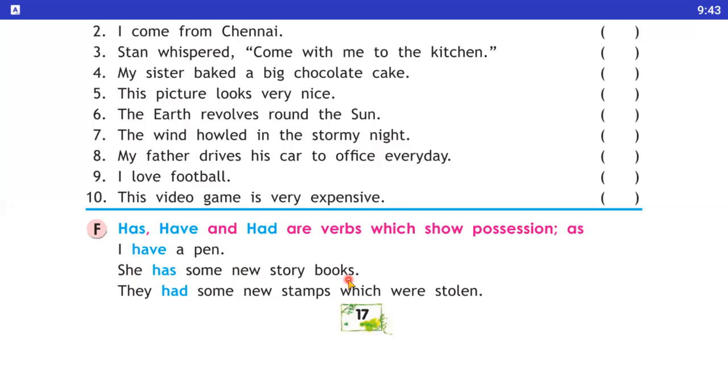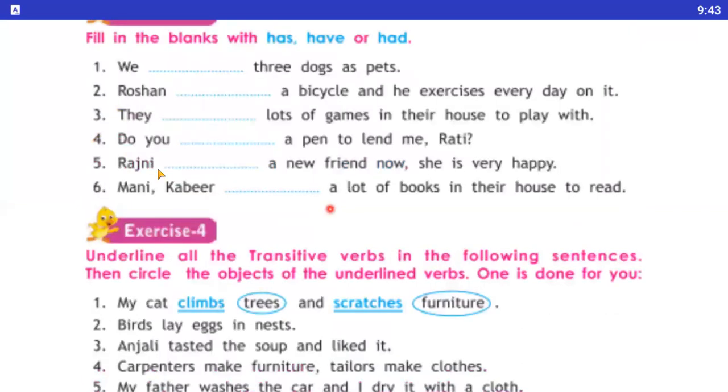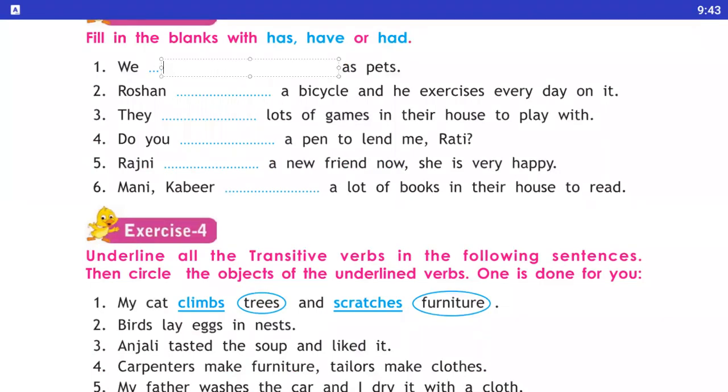Okay students, now move on to the next page. Fill in the blanks with has, have or had. First one: we dash three dogs as pets. So, we have three dogs as pets. Number second: Roshan dash a bicycle. Here, you know very well that Roshan is a singular subject, so we use has. Roshan has a bicycle and he exercises every day on it.